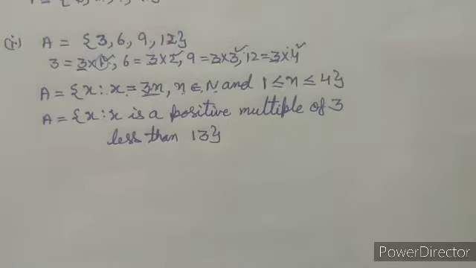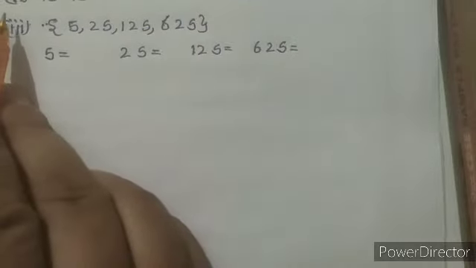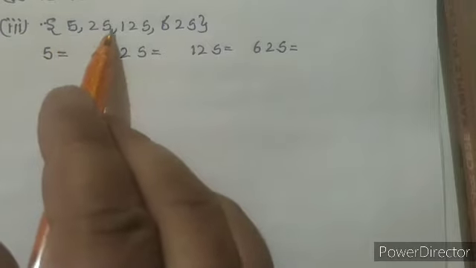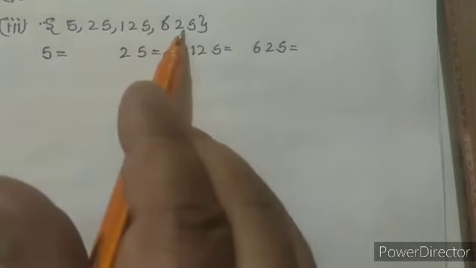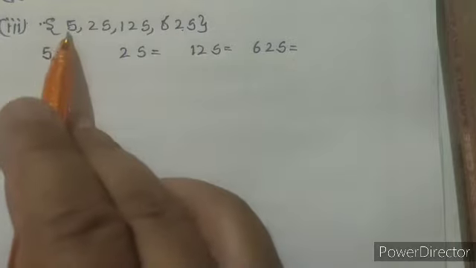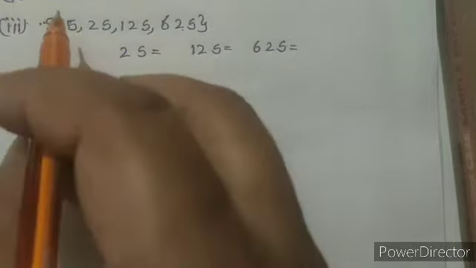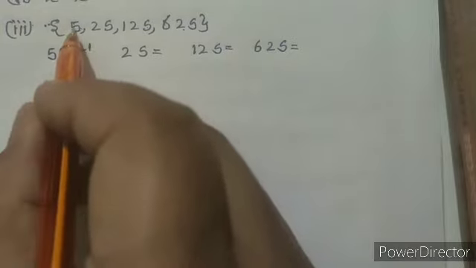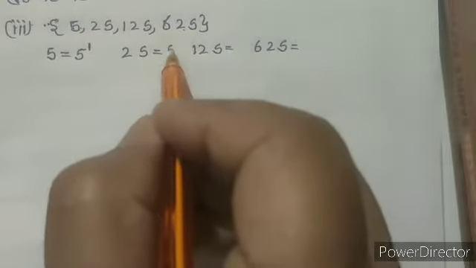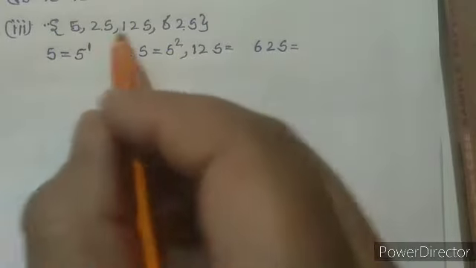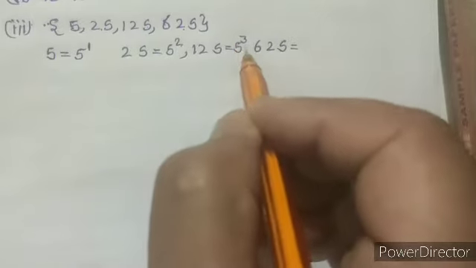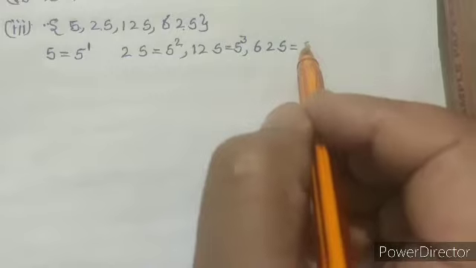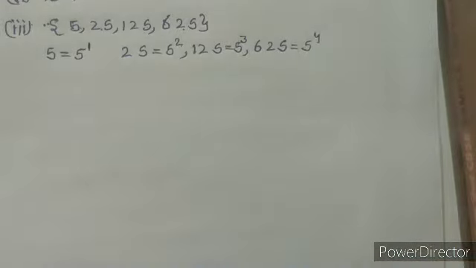Now second one is, rather I am doing the third part. Now here a set is given to us in roster form as 5, 25, 125 and 625. Now we will find out the common property in these elements, and as you know these are the powers of 5. That means 5 raised to power 1 is 5. 5 square will be equal to 25. 5 raised to power 3 will be 125, and 5 raised to power 4 will be 625.